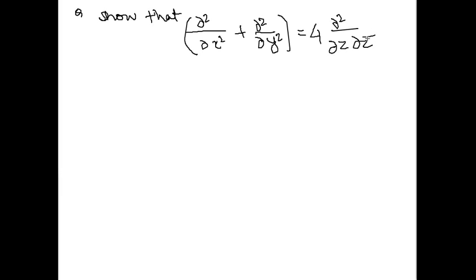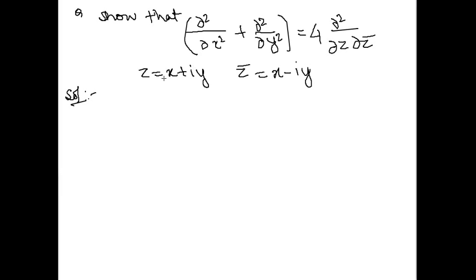Next, z bar. Bar indicates the complex conjugate of the z function, where given z is equal to x plus iota y and z bar is equal to x minus iota y. And how do we proceed, how do we solve, show that this equals this? For this, first we have to separate our x and y in terms of z.